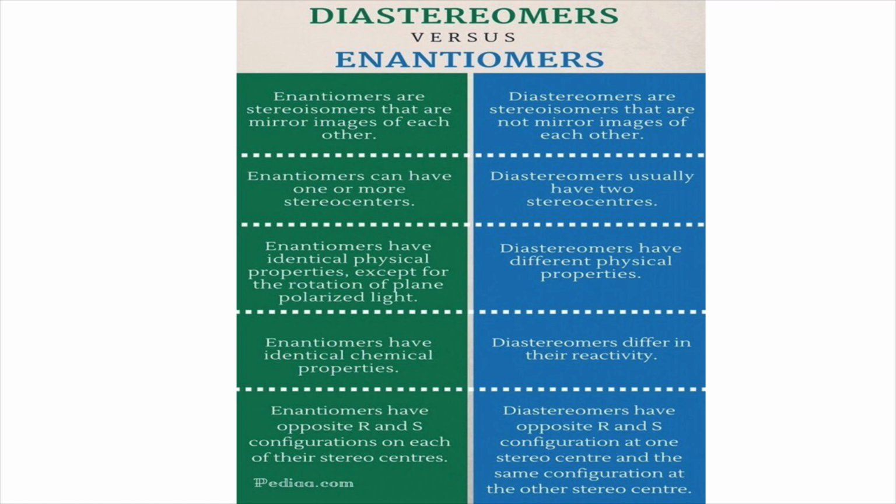The enantiomers can have one or more stereocenters. Diastereomers usually have two stereocenters. The enantiomers have identical physical properties except for the rotation of plane polarized light. The diastereomers have different physical properties. The enantiomers have identical chemical properties. The diastereomers differ in their reactivity. The enantiomers have opposite R and S configuration on each of their stereocenters. The diastereomers have opposite R and S configuration at one stereocenter and the same configuration at the other stereocenter.